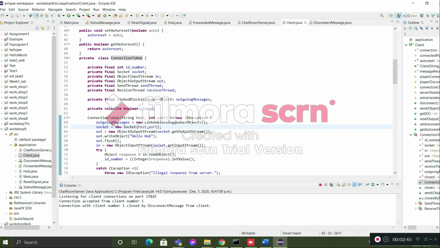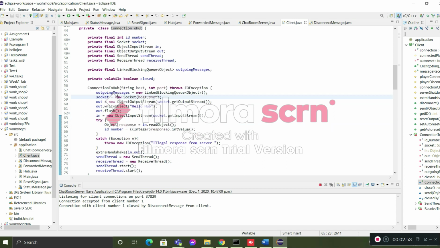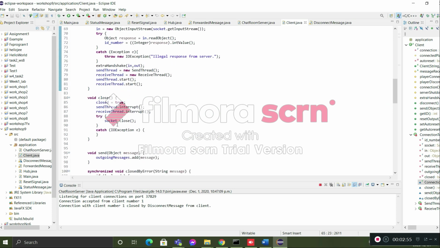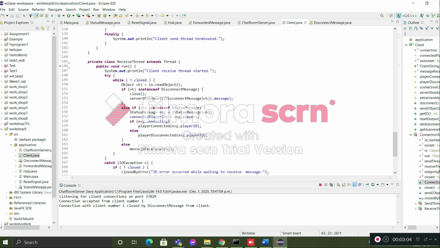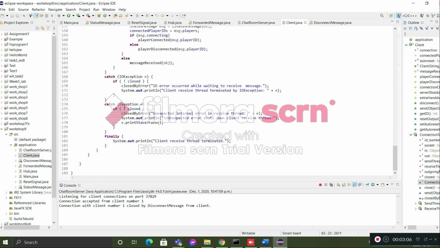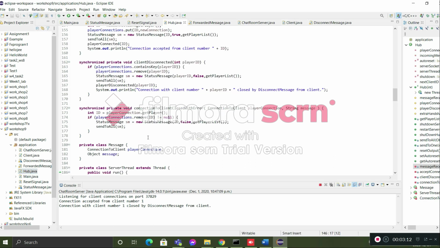One more thing I learned in this workshop is how to create nested classes throughout the program. Surprisingly, I learned many things, like the volatile boolean. I also learned synchronized objects.